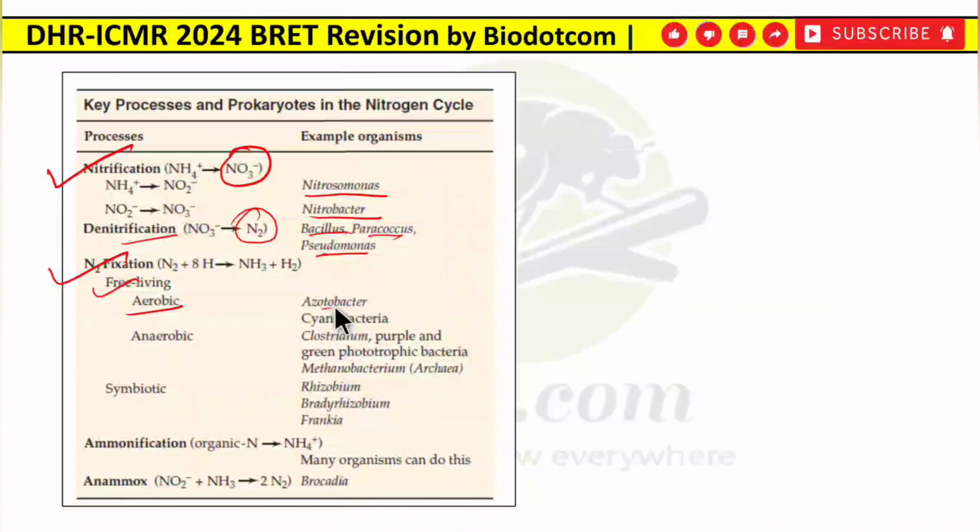Aerobic में कौन कौन से है? Azotobacter, Cyanobacteria. Anaerobic में Clostridium, purple and green phototrophic bacteria and Methanobacterium. Symbiotic में the most common one, Rhizobium, Bradyrhizobium, Frankia. So you have to remember all these examples as well, because examples भी देखने को बहुत मिल रहे हैं questions में, और ये CSIR के B section में भी बहुत आता है.